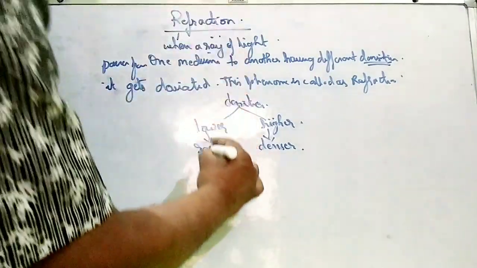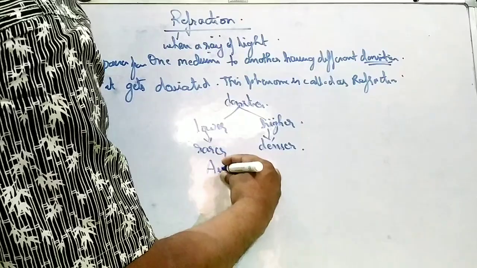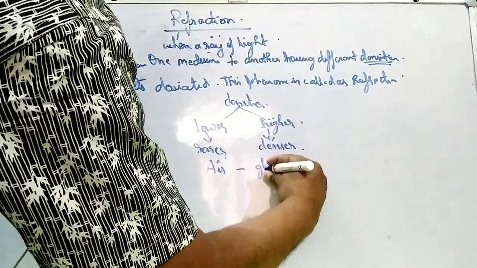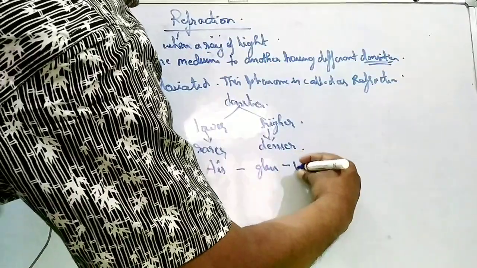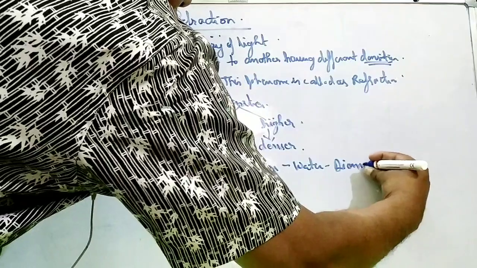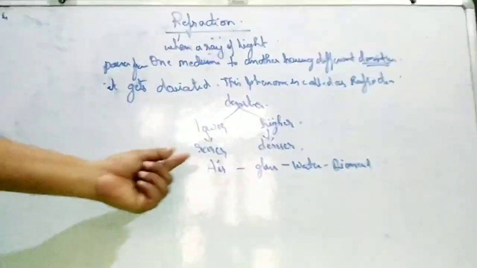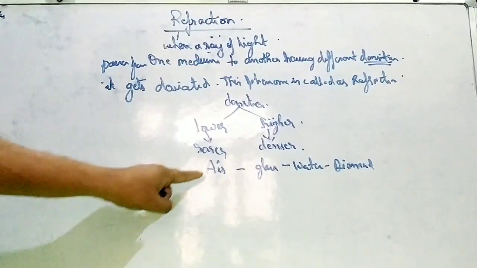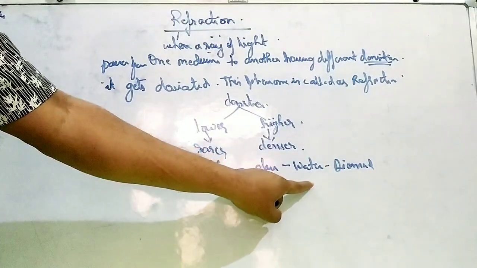So if we compare, air is a rarer medium comparatively to that of glass, water, and diamond. If you see air, glass, water, diamond, the density will go on increasing.